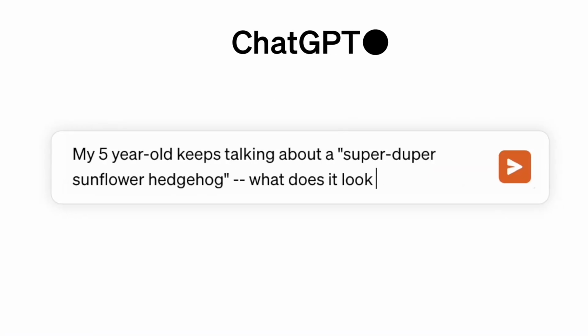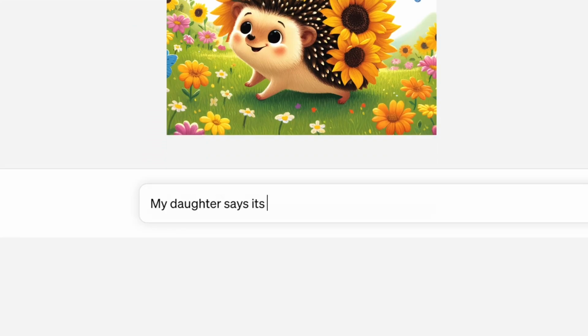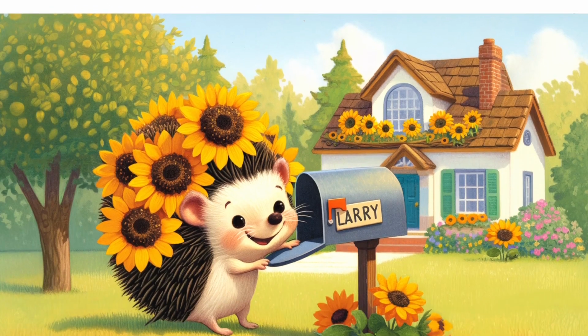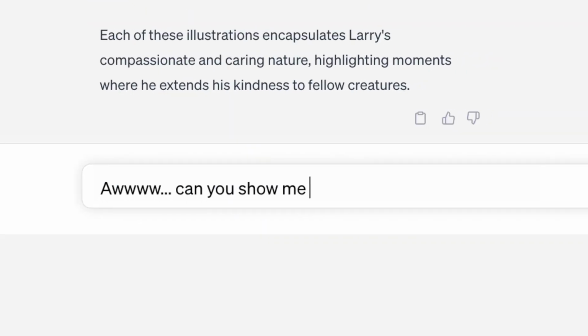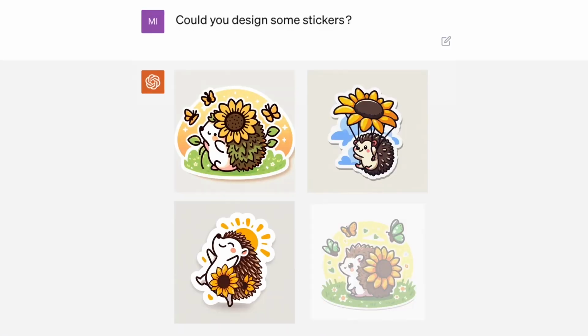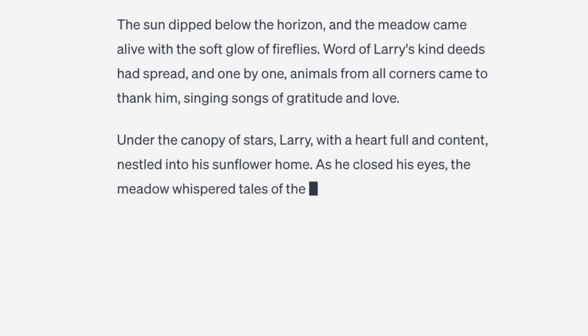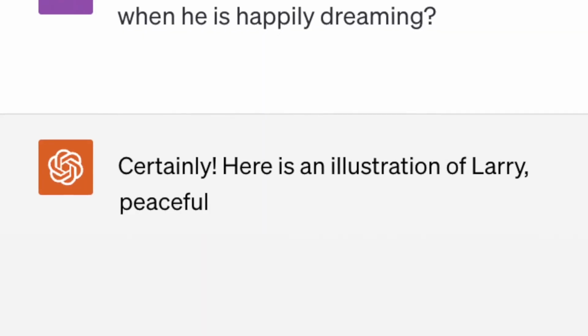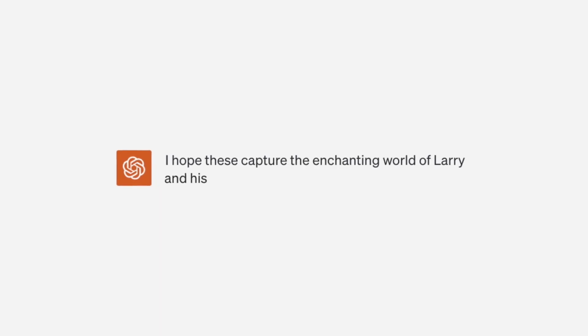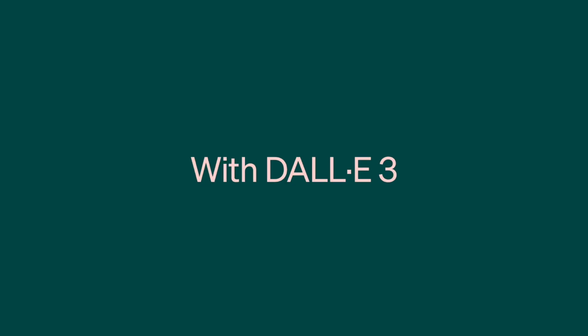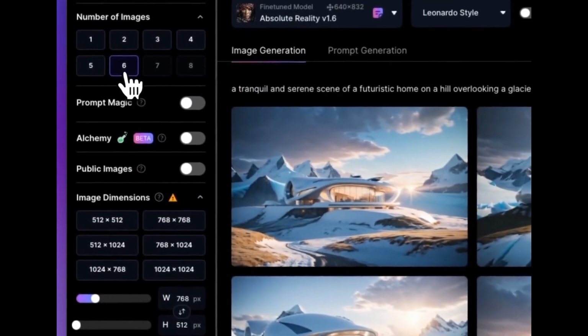Known for its innovative approach to image generation, it harnesses the power of AI to create diverse and imaginative visuals simply from text prompts. Users can craft descriptions and DALL-E 3 interprets these to generate stunning visuals, making it a playground for creativity. Moving on, Leonardo AI.